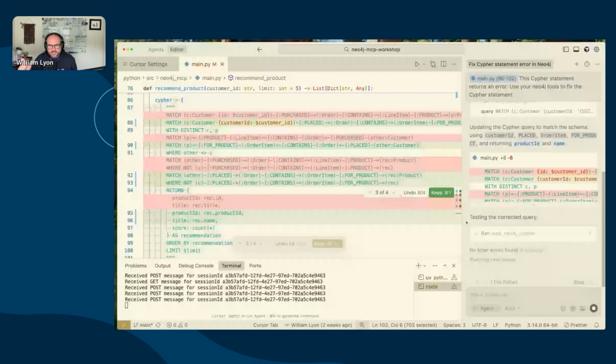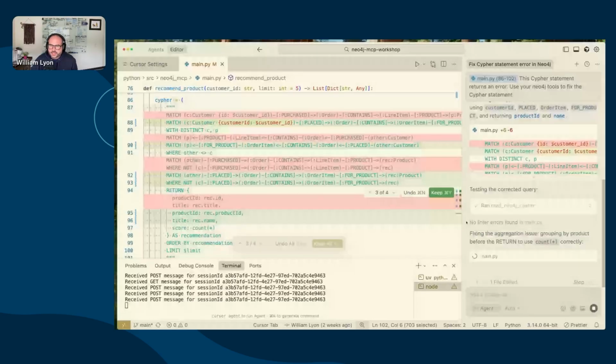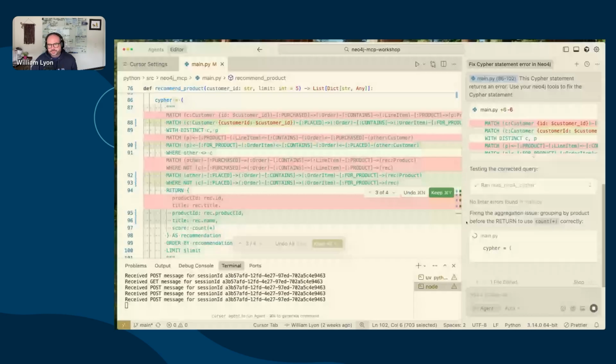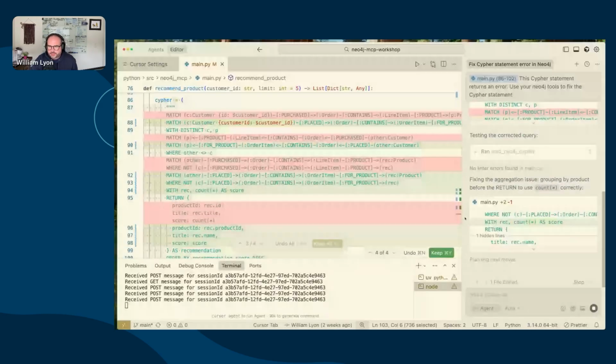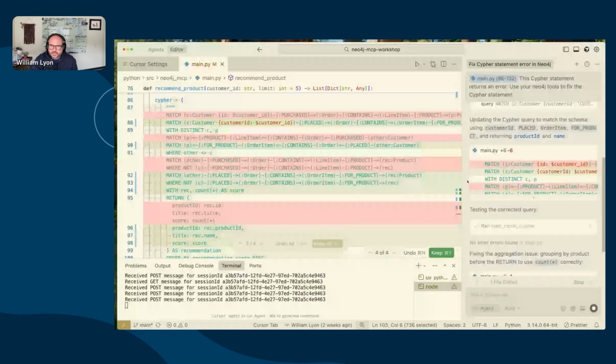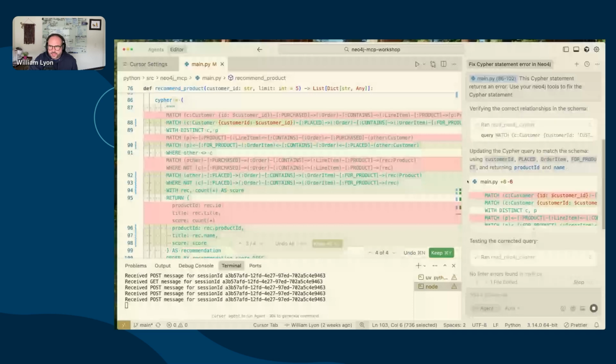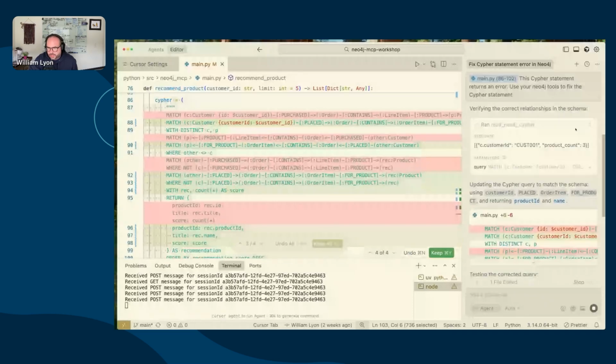And then what's really neat is that Cursor is able to test it. So it's able to generate the query, not just based on the schema, but it's also able to actually test that query and see to make sure that it actually works. And so there's a problem here that we were doing some improper aggregation before we were returning. We can see the results of all these tool calls here.